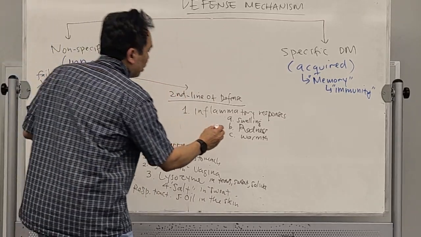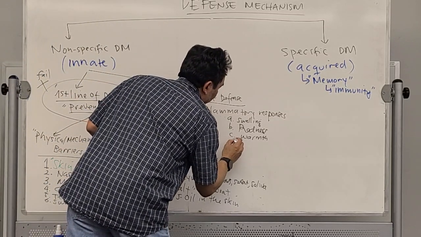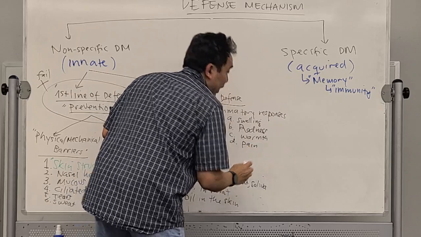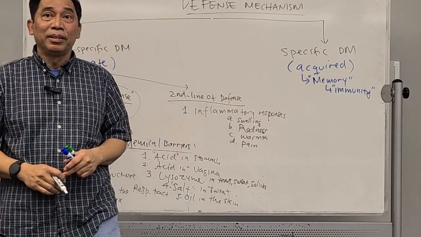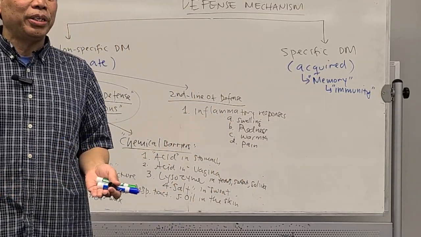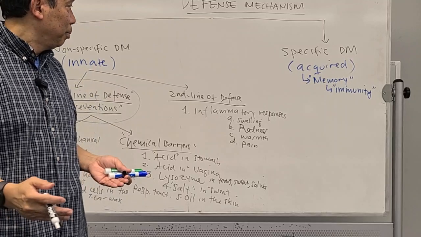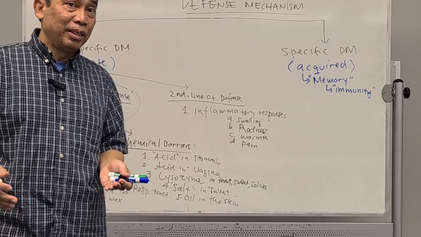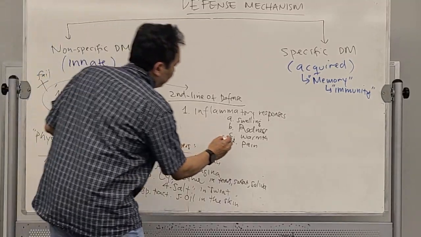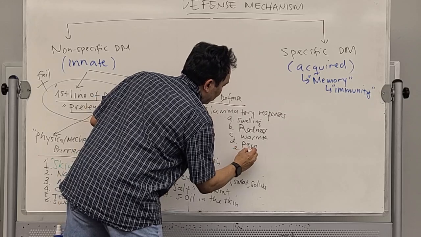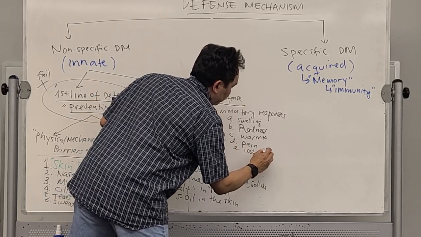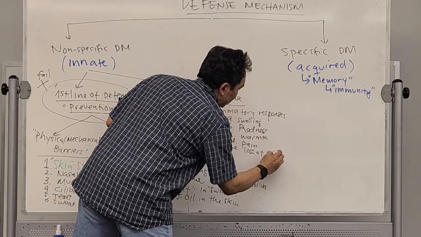Okay? Sometimes you also feel pain in that place, right? That's inflammation. Sometimes you will also feel loss of function.